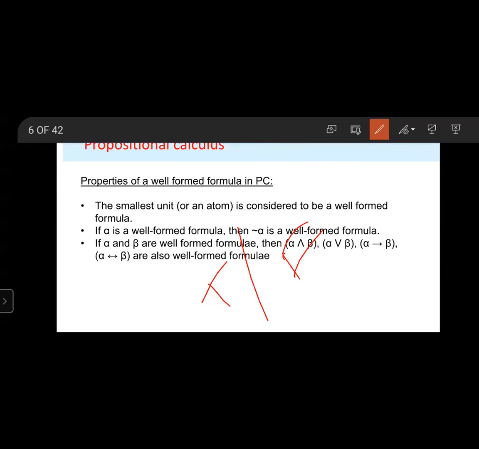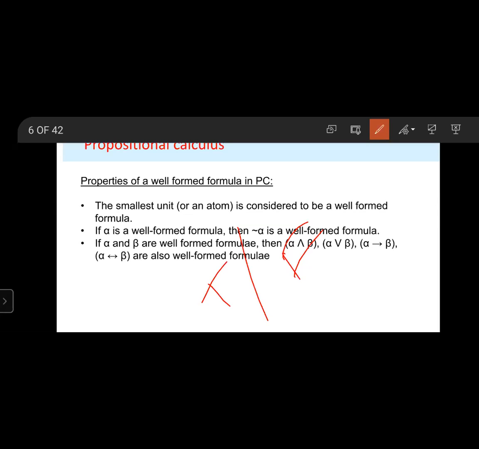A proposition which is true under all circumstances is called a tautology. For example, 4 divided by 2 is 2. A proposition which is false under all circumstances is called a contradiction. For example, Amritsar is the capital of India.